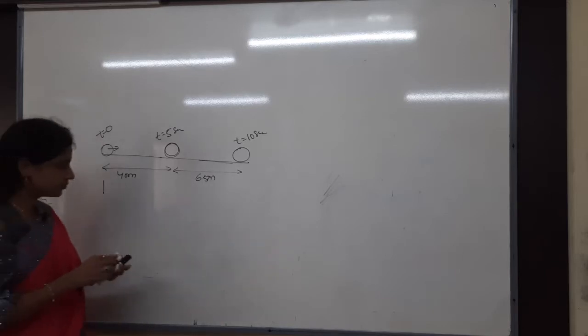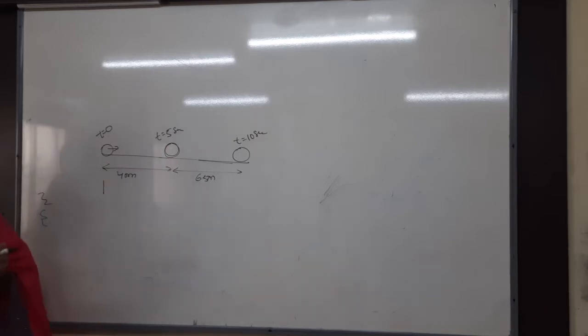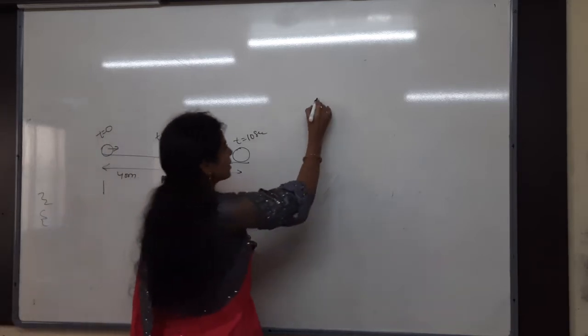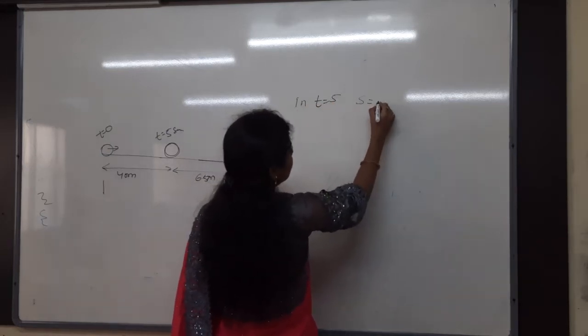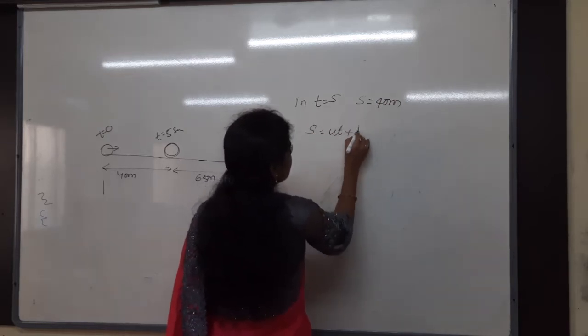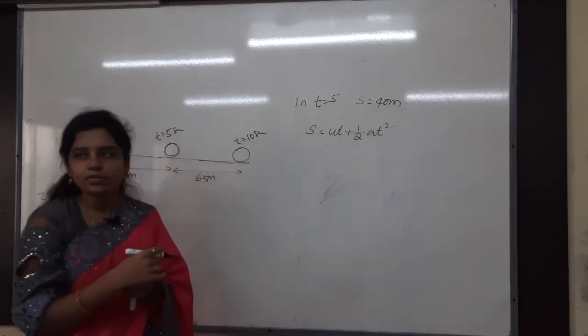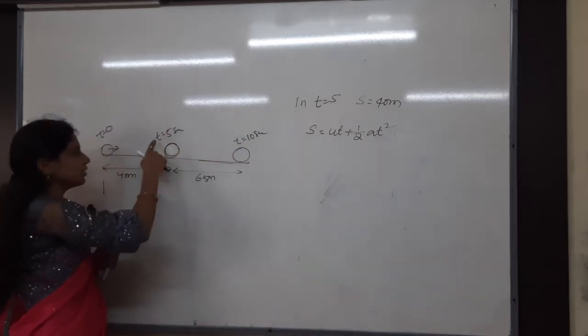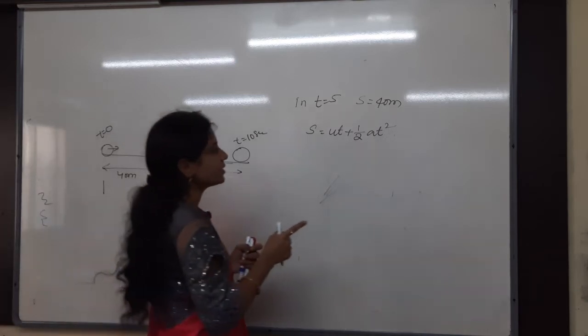Look at the board. So here, what they said, in t is equals to 5 seconds, how much distance it is making? 40 meters. So what is the formula? S is equals to ut plus half at square. Why we are using only this formula? Because we know the distance and then we know the time also. That's it. We don't know anything. So that S is equals to ut plus half at square.